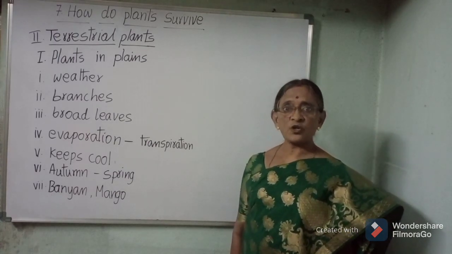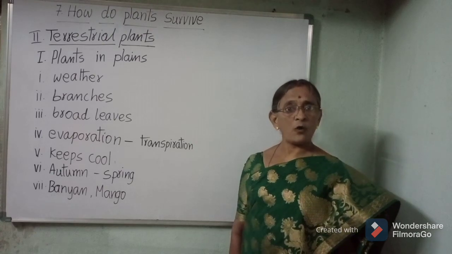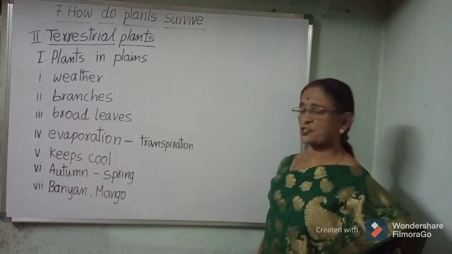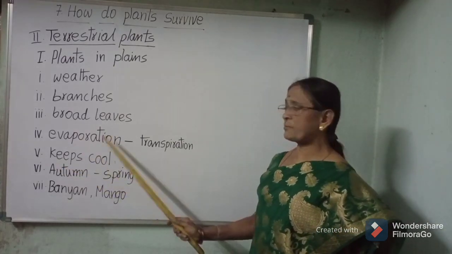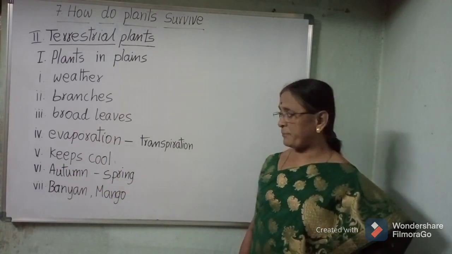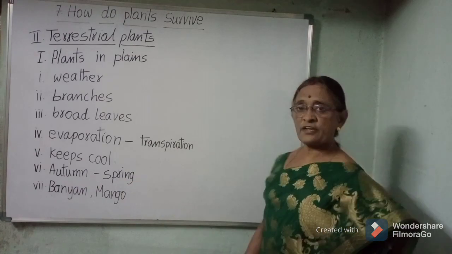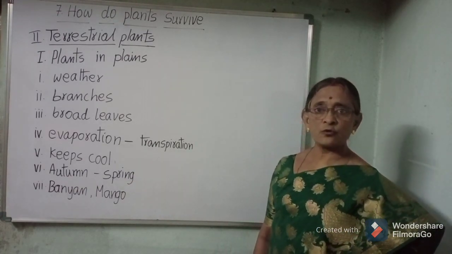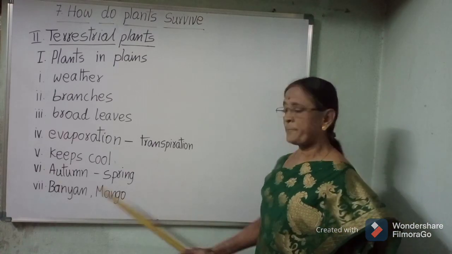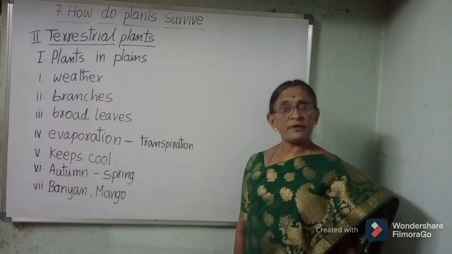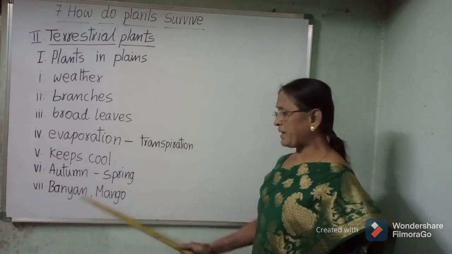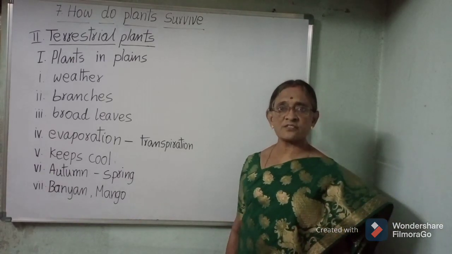The excess water which is given out of the leaves through stomata is called transpiration. Evaporation keeps the plant cool during summer. Autumn, spring: most of the trees shed their leaves in autumn and grow new leaves in spring. The most common examples of trees which grow in plains are banyan, mango, neem, etc.